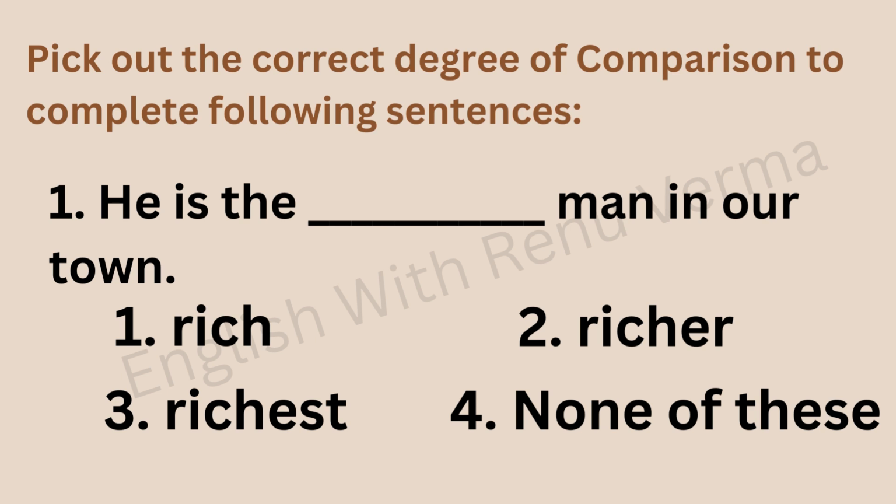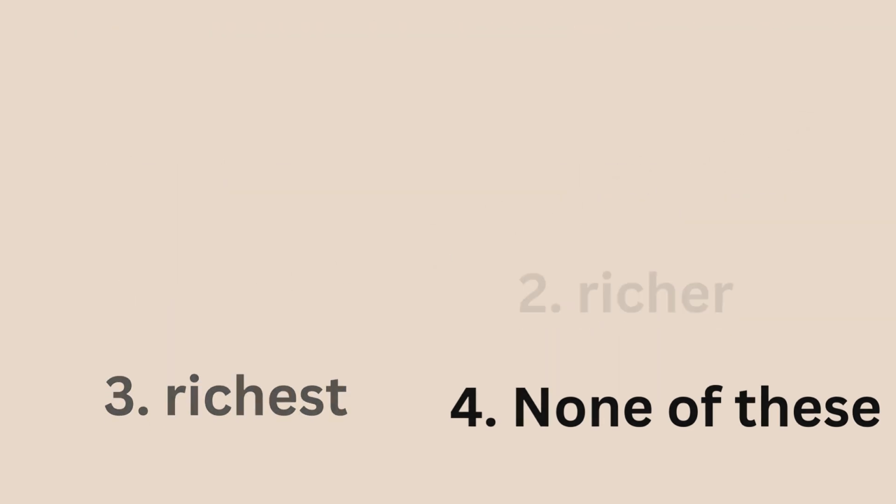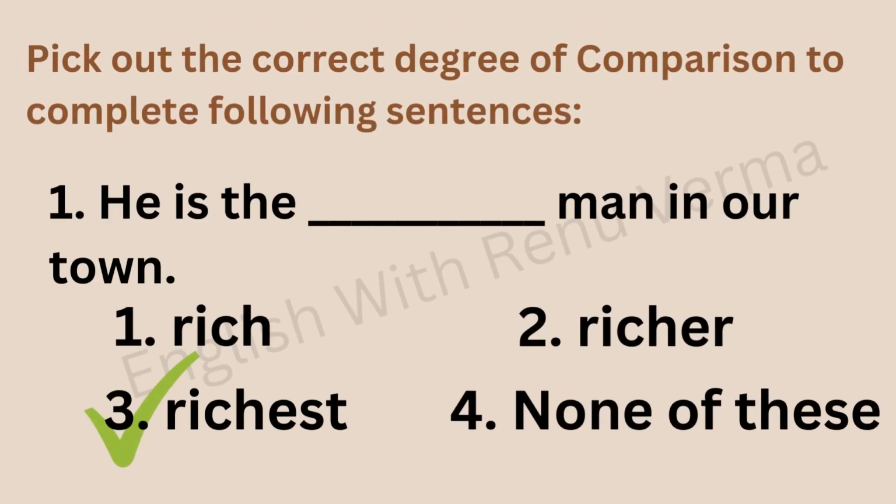See, here is the before the blank, and there is a rule of grammar. We always use the before the superlative degree. So if in the blank we need to fill a superlative degree, obviously before that there will be the article the, right? So, he is the richest man in a town. The correct answer is the third one, richest, the superlative degree of rich, right?